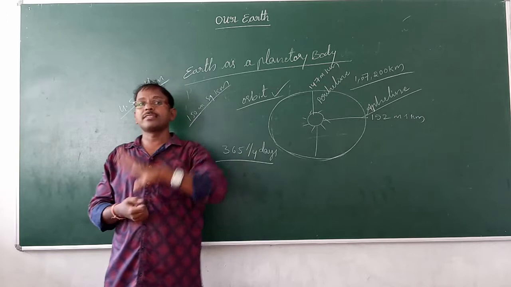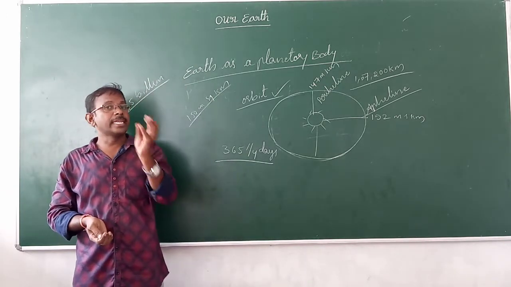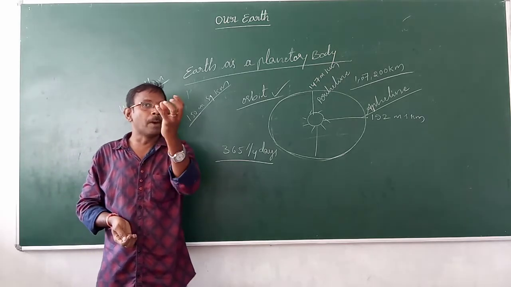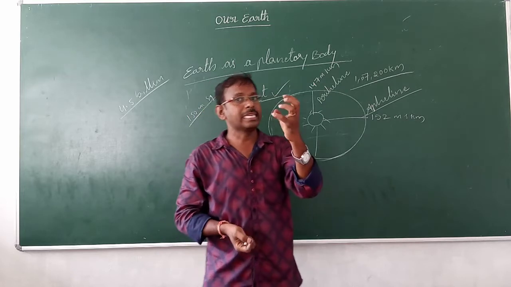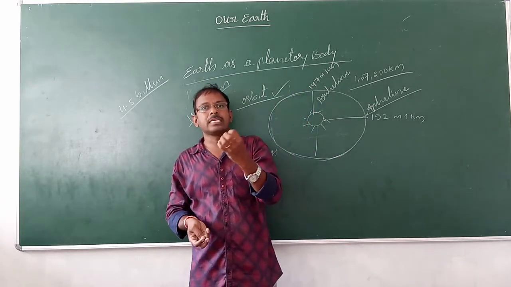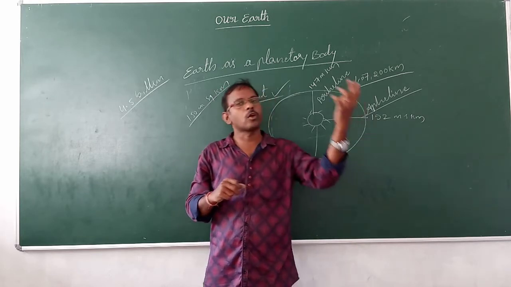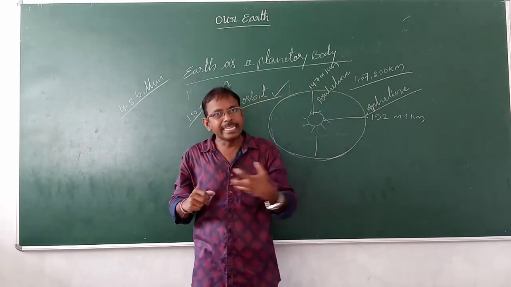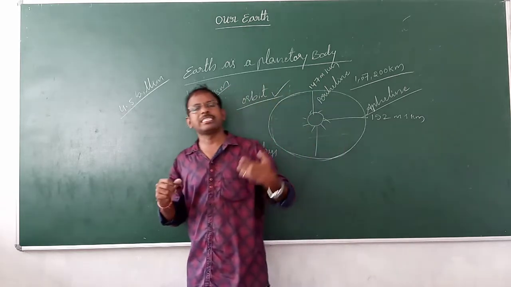How was it formed? In the solar system, 4.5 billion years ago, Earth was a small, very hot liquid ball. Because of the gravitation of the sun, it was revolving around the sun.